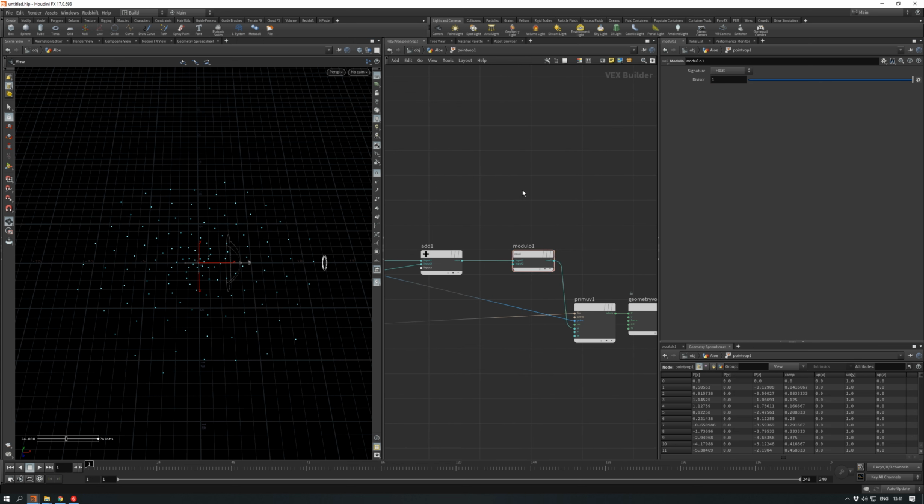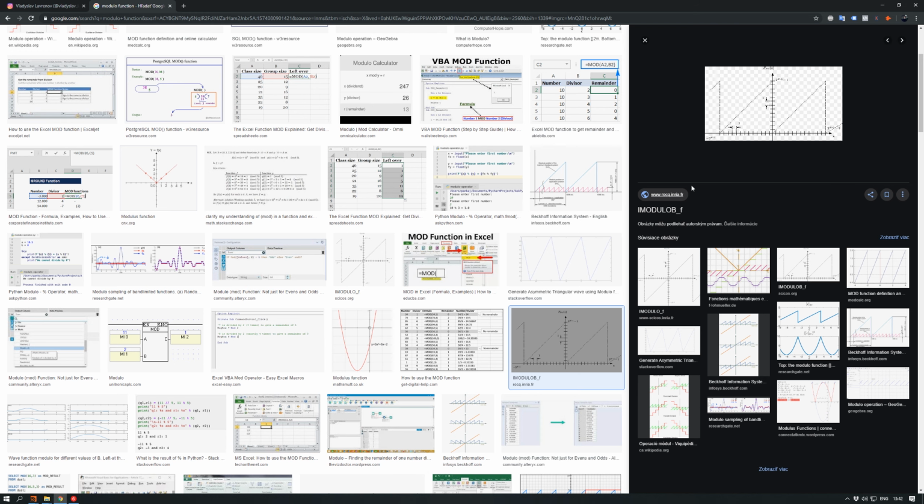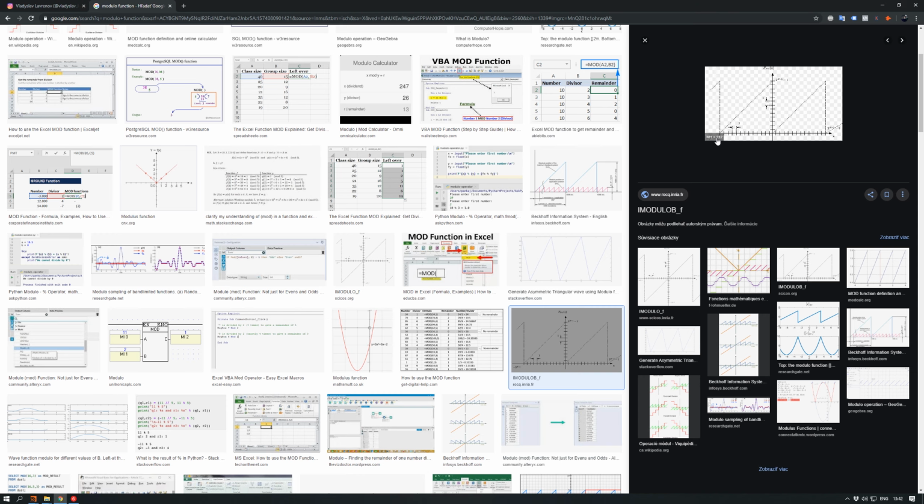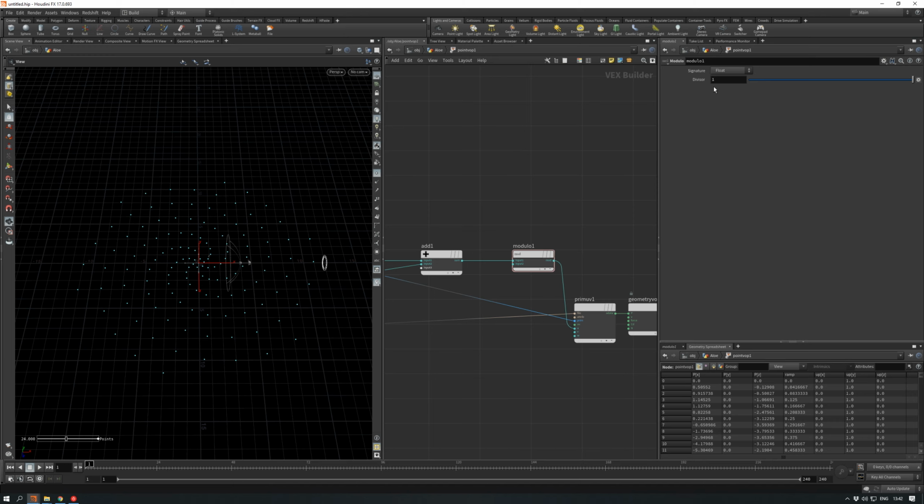We divide our values by this divisor, and if we choose 1, we will have kind of a loop from 0 to 1.